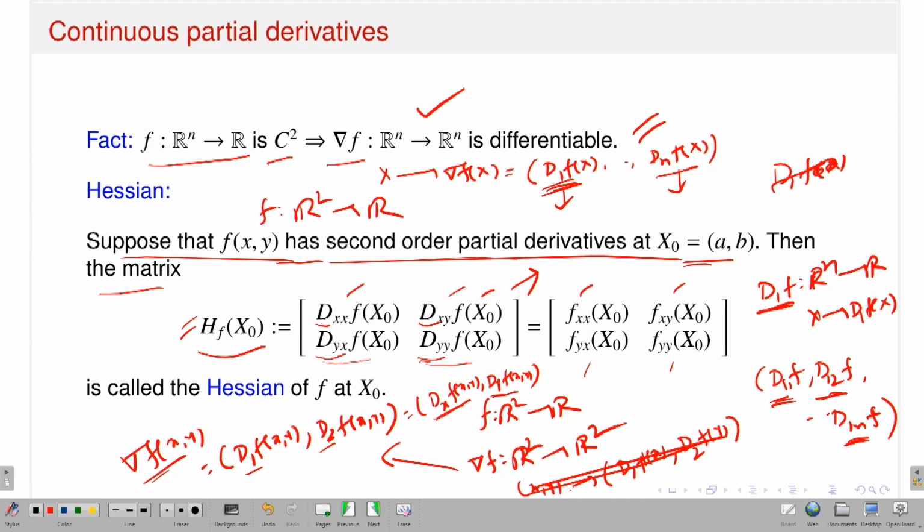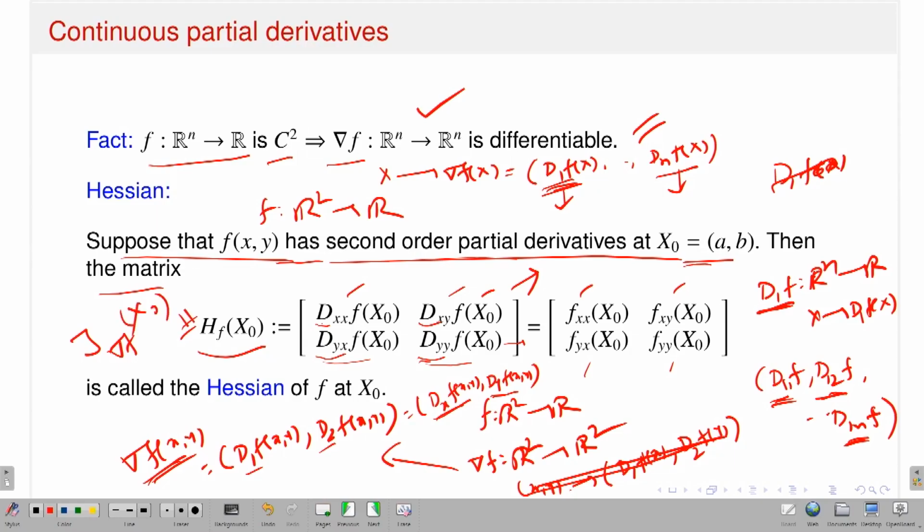So, you have to remember it in this way. In the first row you are just considering the partial derivatives with respect to the x and y variables of the function dx. The second row is the partial derivatives with respect to x and y of the function dy. So, that means I am talking about the Jacobian matrix of these gradient functions, which is nothing but the Hessian matrix. Therefore, I can write this as the Jacobian of the gradient function of f at the point x naught. So, this is the same as your Hessian.